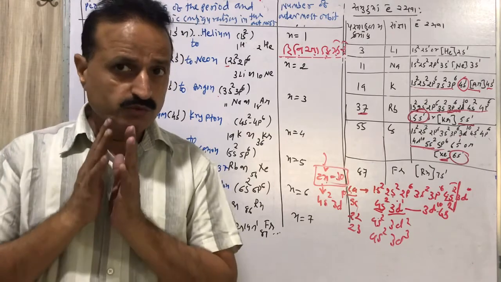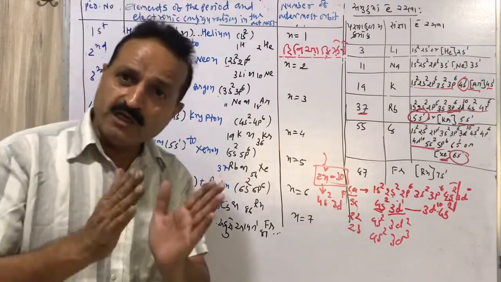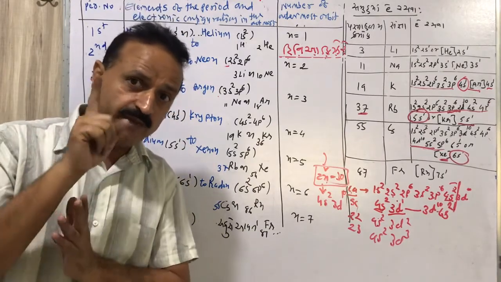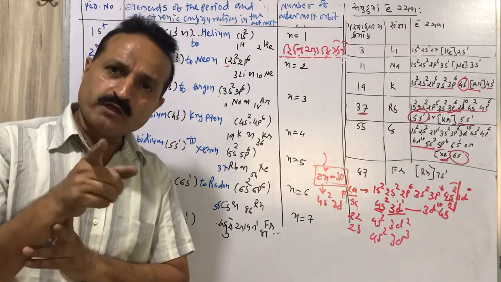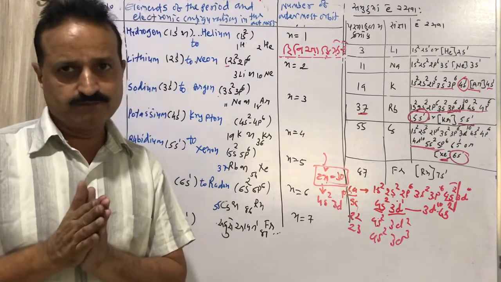So just try to remember the slogan Ha-liso-po-ru-si-fra, which means the first element of each row: hydrogen, lithium, sodium, potassium, rubidium, cesium and francium.